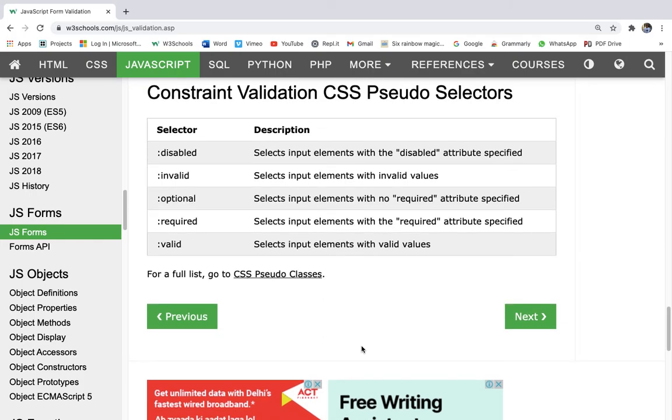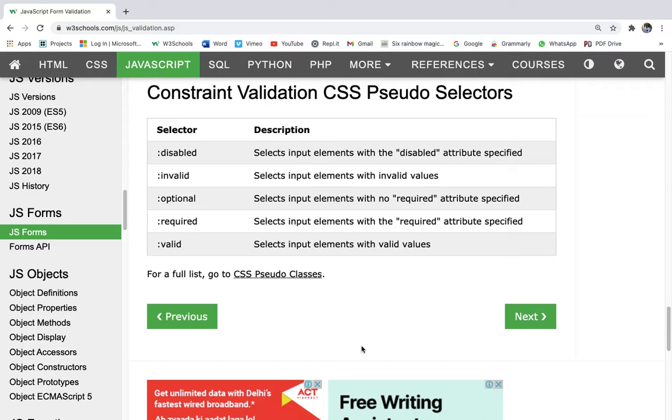Now we are on constraint validation CSS pseudo selectors. The selectors are disabled, invalid, optional, required, and valid. Disabled selects input elements with the disabled attribute specified. Invalid selects the input elements with invalid values. Optional selects input elements with no required attribute specified. So if there is no required attribute specified, optional selects that input element.